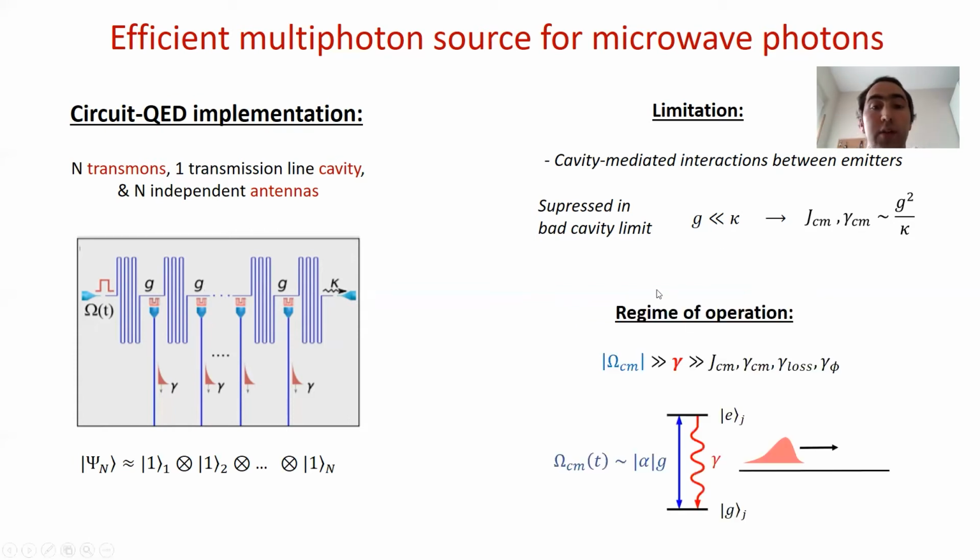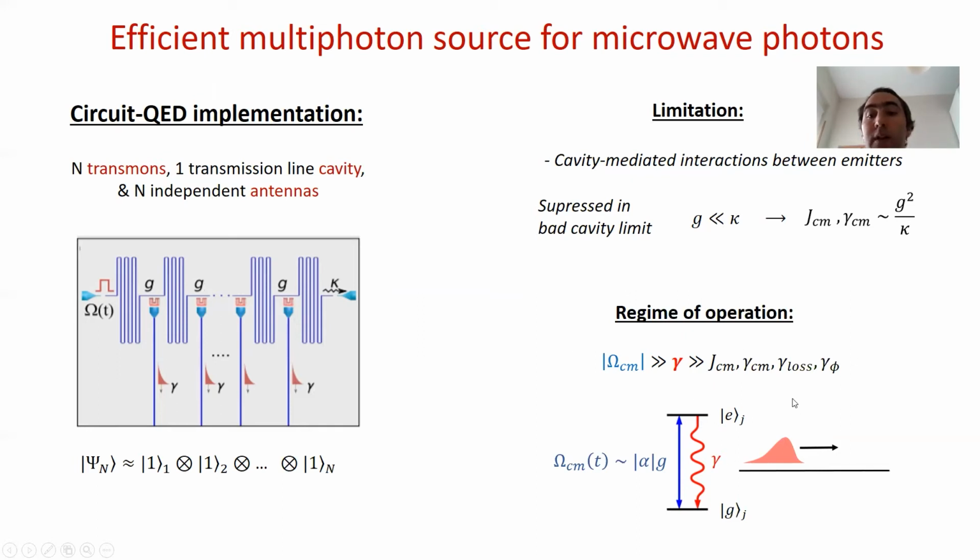Therefore, the regime of operation of our scheme is the following. First, we want this cavity-mediated driving of G times alpha much larger than anything else, to make a pi pulse and prepare all qubits synchronously in the excited state. Then a bit lower will be the decay into the waveguides, such that after they are excited, each emitter will decay independently into the waveguide and emit one photon.